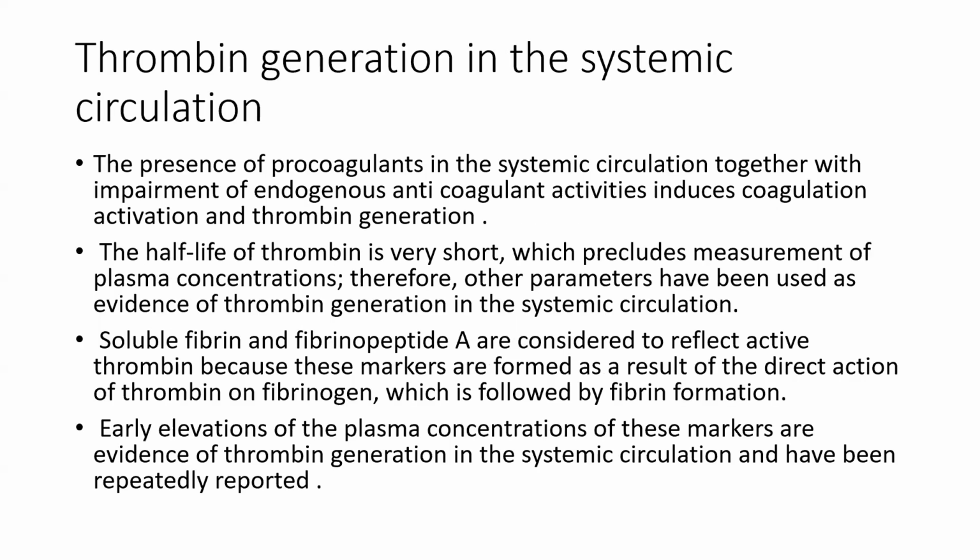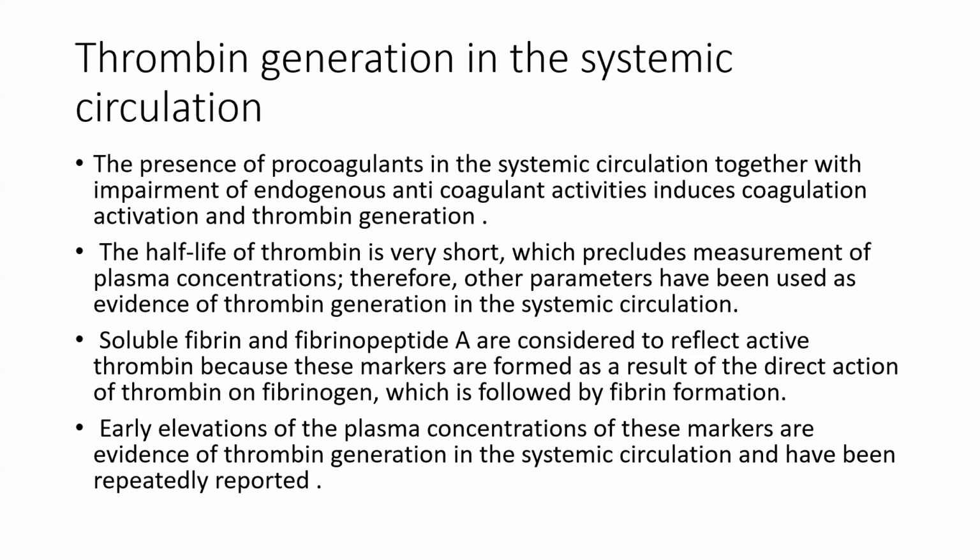Thrombin generation in the systemic circulation. The presence of procoagulant in the systemic circulation, together with the impairment of endogenous anticoagulant activity, induces coagulation activation and thrombin generation. The half-life of thrombin is very short, which precludes the measurement of plasma concentration. Therefore, other parameters have been used as evidence of thrombin generation in the systemic circulation.